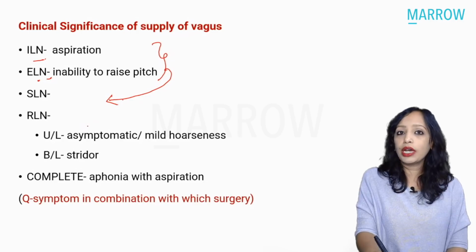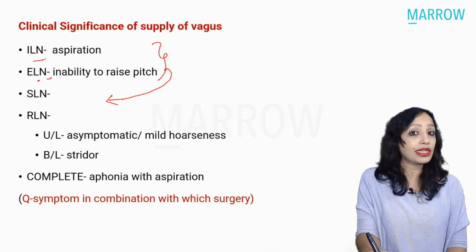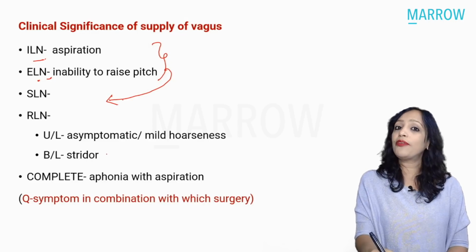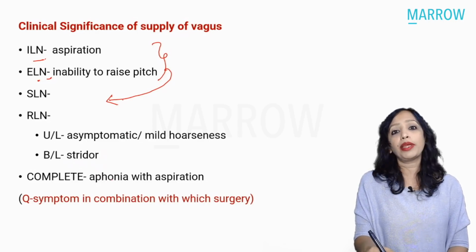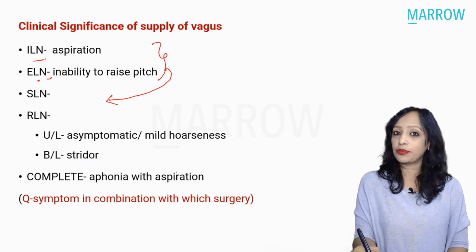The recurrent laryngeal nerve, if it is unilateral palsy, then the patient will have just mild hoarseness, or maybe the patient is asymptomatic. Maybe something else will be asked. And if it is stridor, then it is bilateral recurrent laryngeal nerve. And if it is complete palsy, then the patient will have voice change, aphonia along with aspiration. So this permutation and combination of the site of injury, the surgery, as well as the presentation is being given.